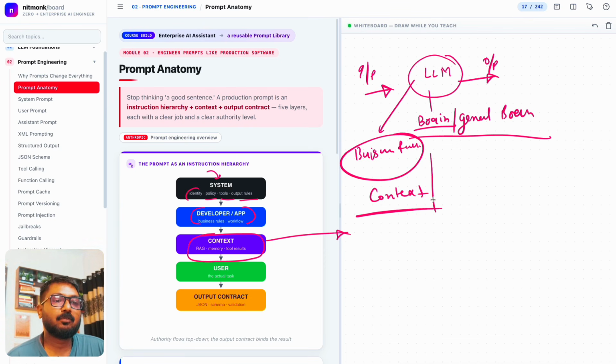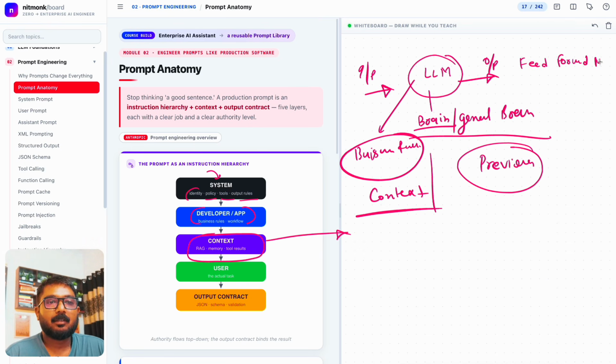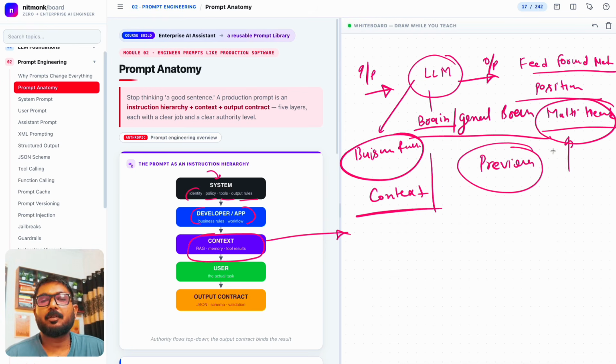Context is like context. You try to understand. Like when I keep on telling you, have you watched my previous video, or we discussed in the previous video, correct? If some of you haven't seen it before, then you won't be able to relate to what I'm talking about over here. Maybe sometimes I'm deep diving into, let's say, feed forward network, or talking about positioning of different words in a sentence, or multi-head. Then you won't be able to understand what I'm talking about because you don't have a context, you don't have a memory of what we previously talked about in the video.